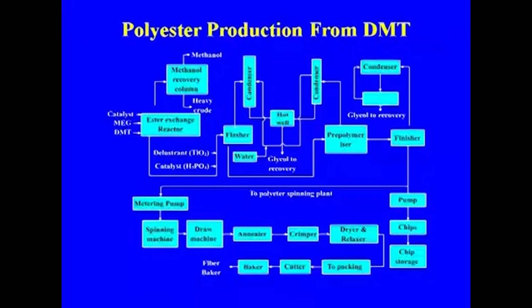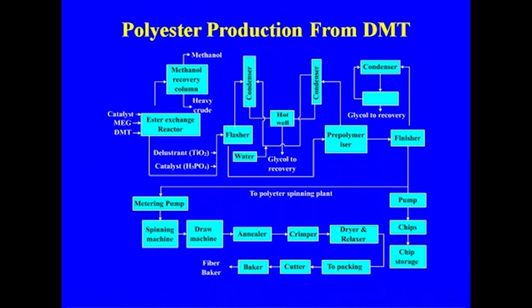In melt spinning, the polymer is melted and then passed to the spinning. In dry spinning, it is dissolved in the solvent and then passed to the spinner, and while coming through the hot air stream, the solvent is removed. So here, in the case of polyester, we are using melt spinning.